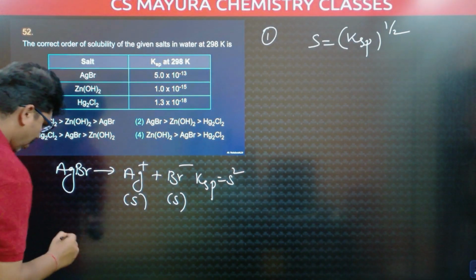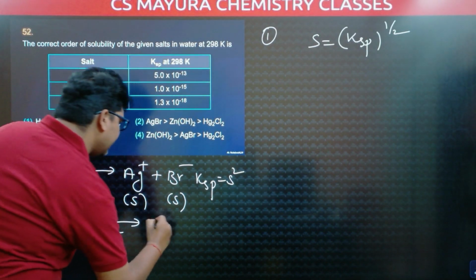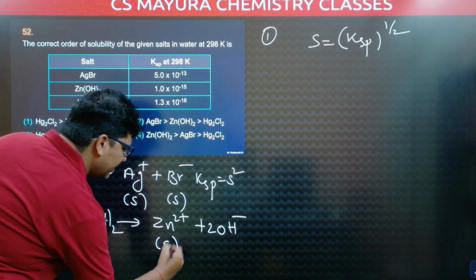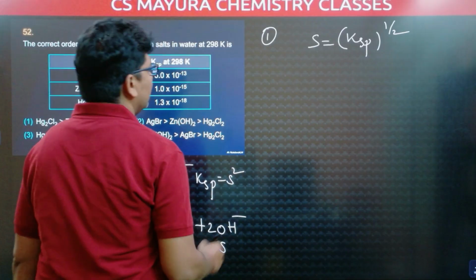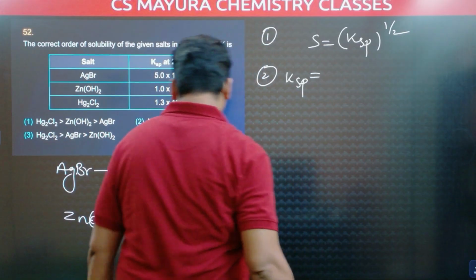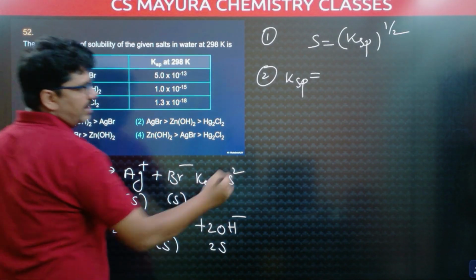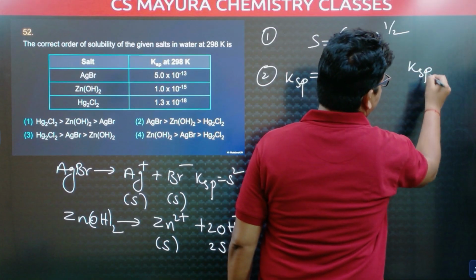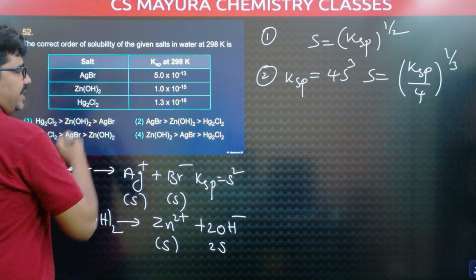Second one is zinc hydroxide. This zinc hydroxide splitting is Zn2 plus, 2OH minus. Zn2 plus solubility S, 2OH minus solubility 2S. Stoichiometric coefficient 2 is there, then 2S. Now, for the second one, what is Ksp? Ksp is equal to S into 2S whole square. This is 4S square into S, 4S cube. Ksp is equal to 4S cube and solubility S is equal to Ksp by 4 whole power 1 by 3.